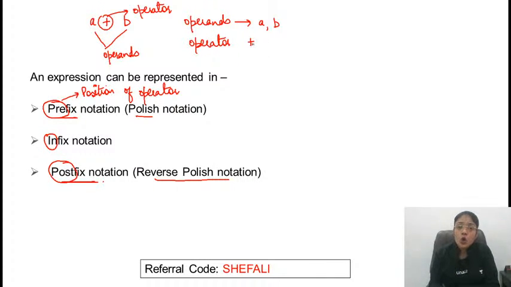Whenever we are taking a binary operator, this means that two operands are required. So among those two operands, if the operator is coming first, pre means before. Before what? Obviously before the operands. Plus is the operator. The operator is coming before the operands. What operands are available? It's a and b. So this is nothing but prefix notation. What does in mean? In the center. So operand 1, then operator, and then operand 2.